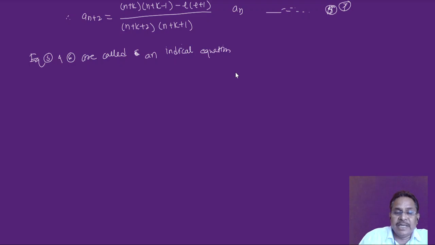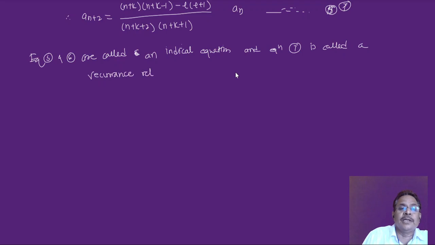First time it appears, this entire derivation appears to be very difficult, but it is not. Once we practice more and more for all such problems, it becomes easy for us to go for all these solutions. So indicial equations. And equation 7 is called a recurrence relation.